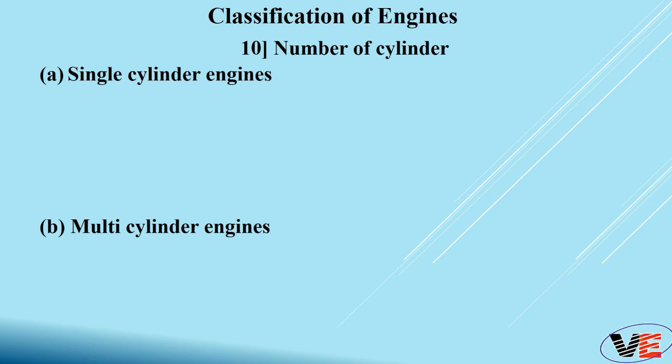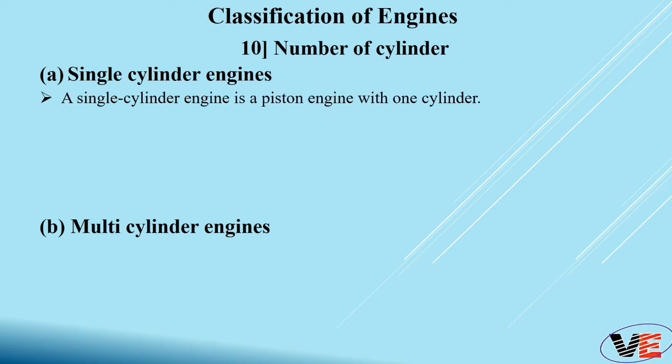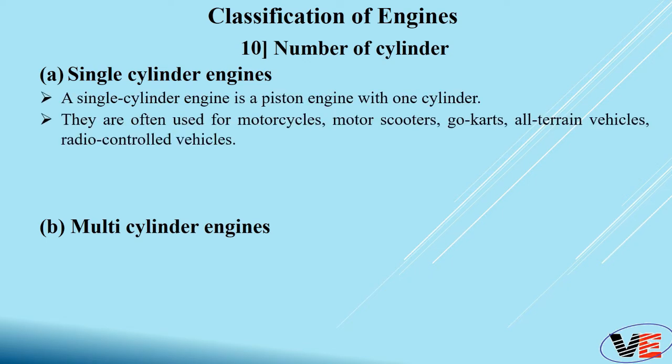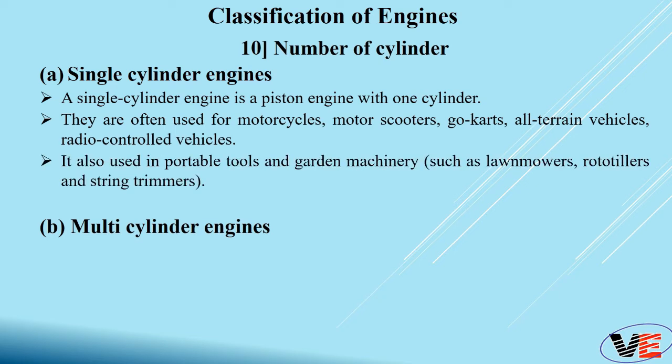In a single cylinder engine we use a piston with one cylinder. They are often used for motorcycles, motor scooters, go-karts, all-terrain vehicles, and radio-controlled vehicles. You have already seen this single cylinder engine. It is also used in portable tools and garden machinery such as lawn mowers, rototillers and string trimmers.